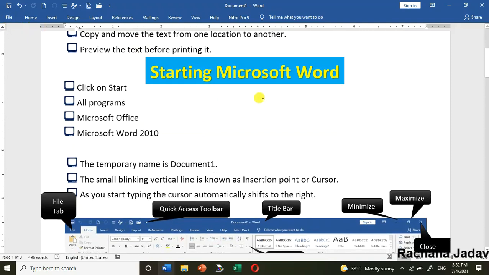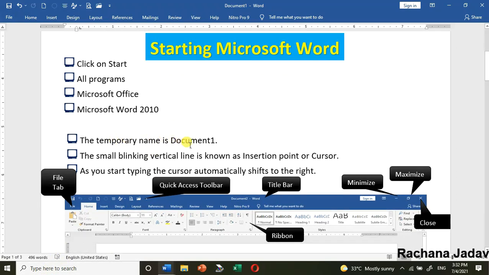Then next is starting Microsoft Word. How will you start it? Click on Start, All Programs, Microsoft Office and Microsoft Word 2010. Also you can go to the search and type it over there, Microsoft Word, or just Word. If you have the latest version, then if you write Word, it will come up in the search.